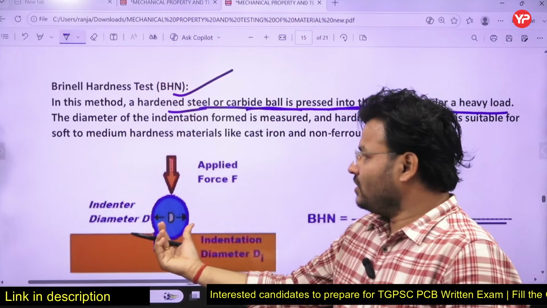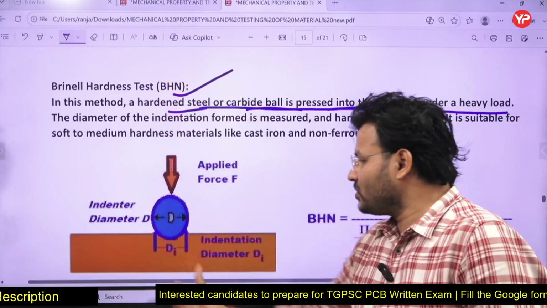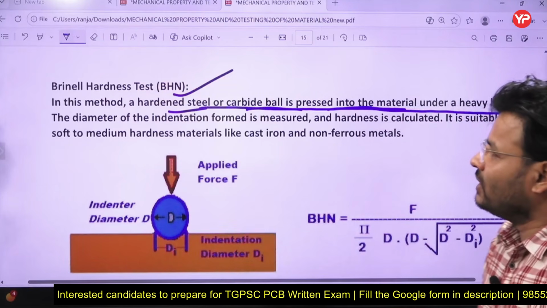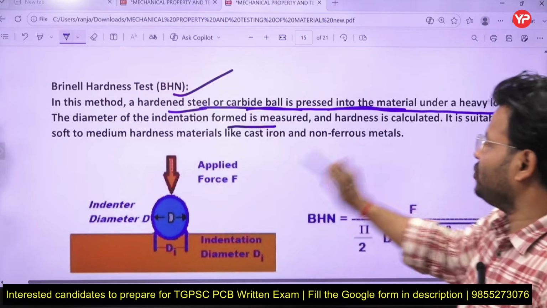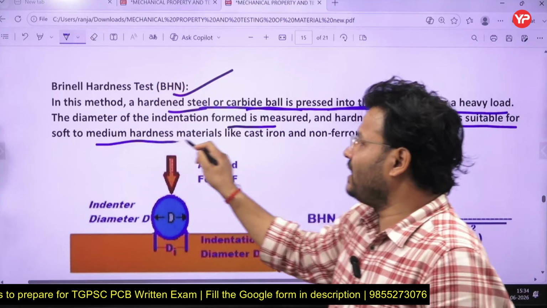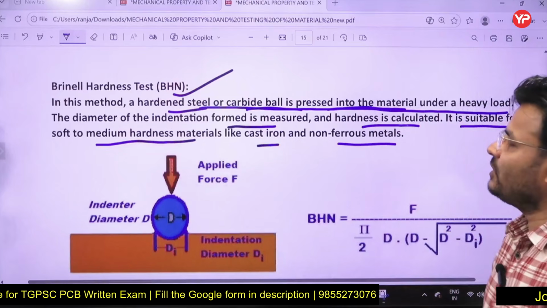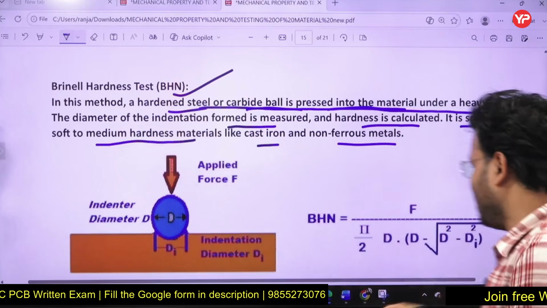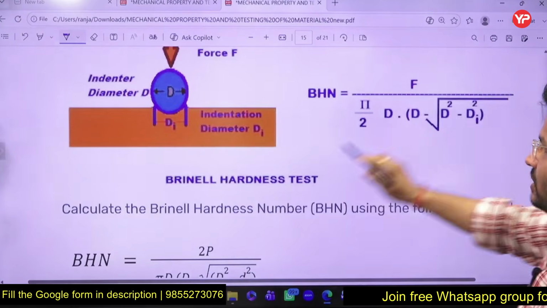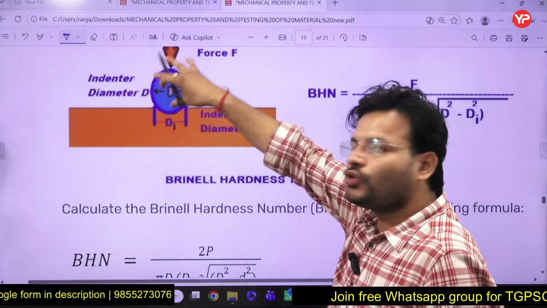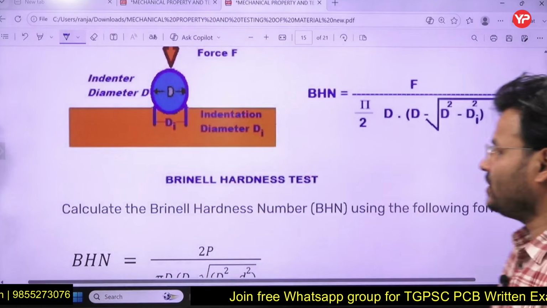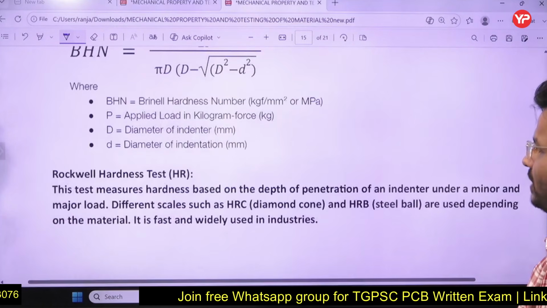We can see it here, and you are going to press it, and according to that you will get the indentation, right? The diameter of the indentation formed is measured and the hardness is calculated. It is suitable for soft to medium hardness material like cast iron and non-ferrous material. For that you can use it. Here we can see it is happening something like that. You are going to press, you are going to apply, and on the basis of that indentation you will be able to measure the hardness of that particular material.